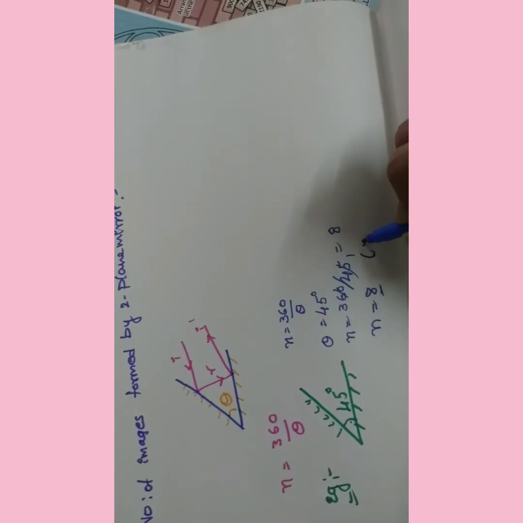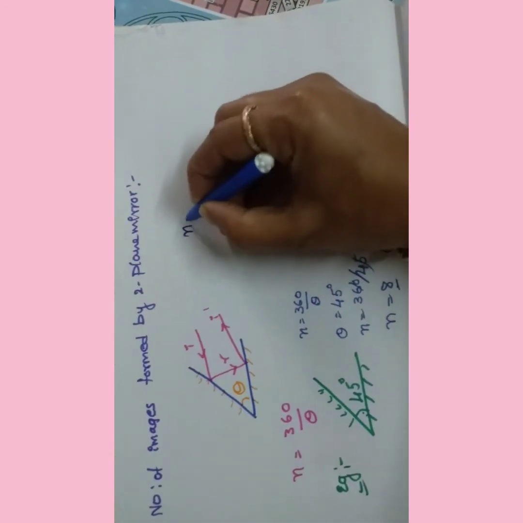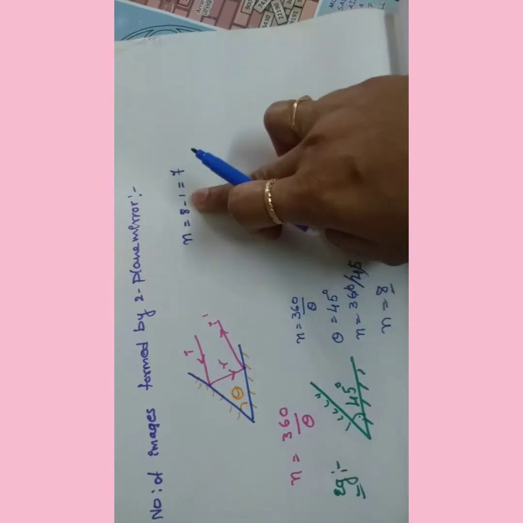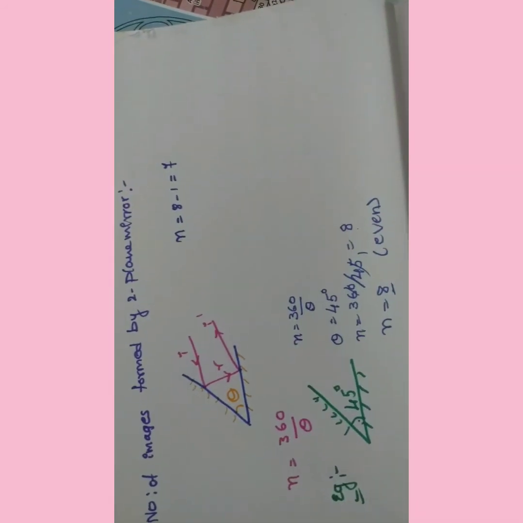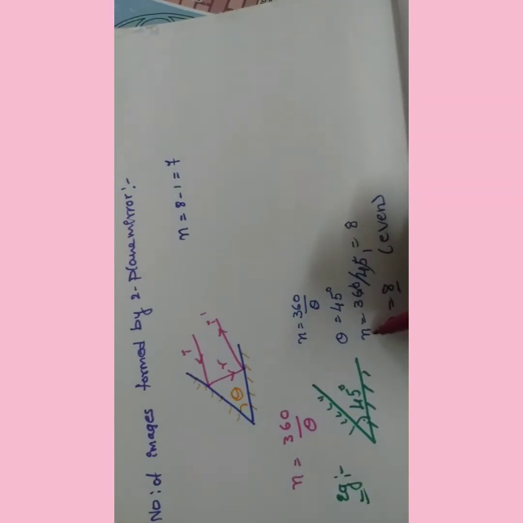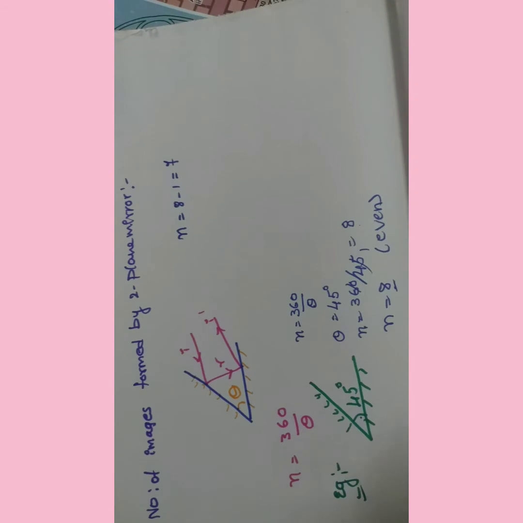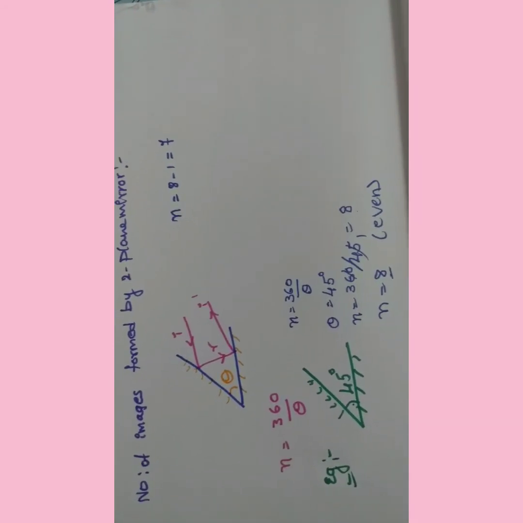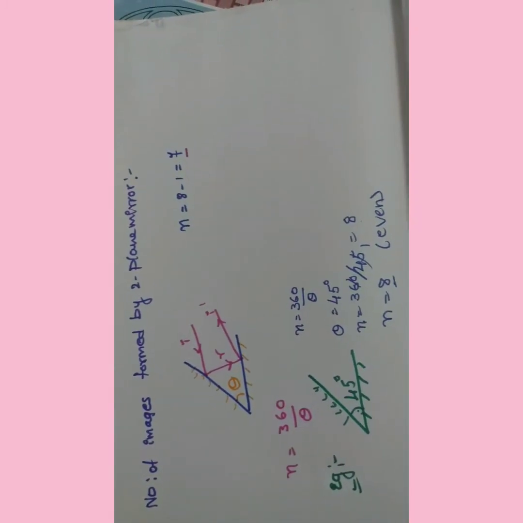Suppose we get an even value, then what do we have to do? Simply we need to take -1. We need to subtract 1 from that value. That is one condition. Did all of you get it? While finding the number of images formed by the plane mirror, if you get an even number, simply subtract 1 from that value. So the number of images formed by the mirror is 7.